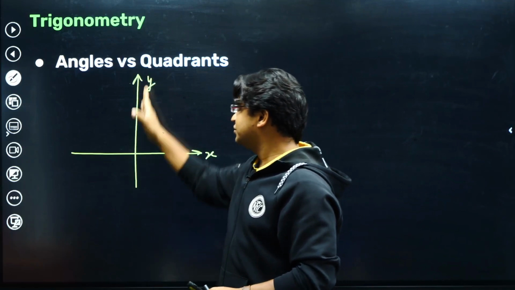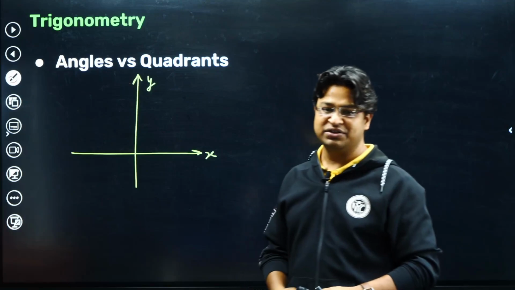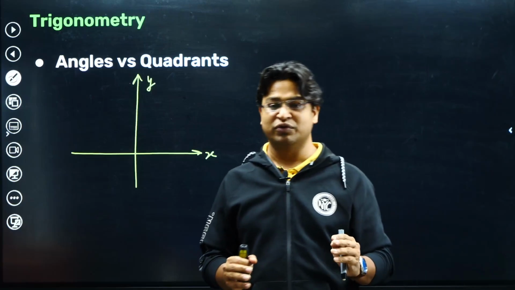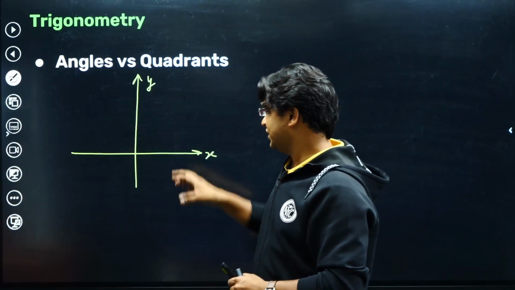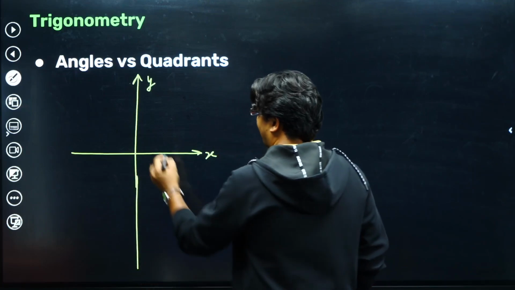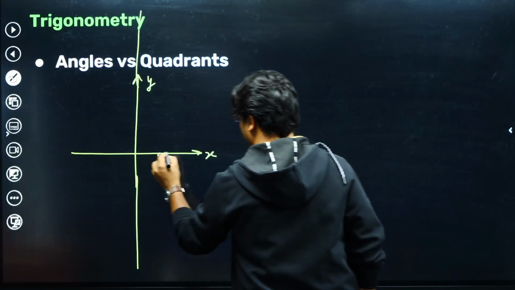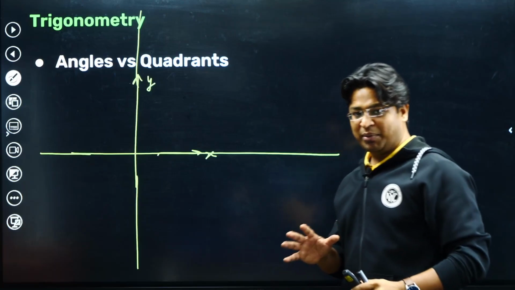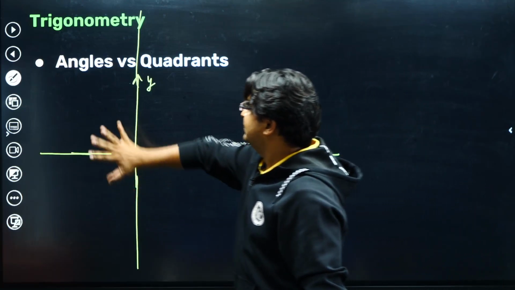Now, once you draw the x and y axes on any plane, you divide the entire plane into 4 segments or 4 parts. As we can see here, you have to imagine this line going up to infinity on both sides. You have to imagine this line going into infinity on both sides. Once you imagine that, you would probably agree with me that I have divided this entire plane.